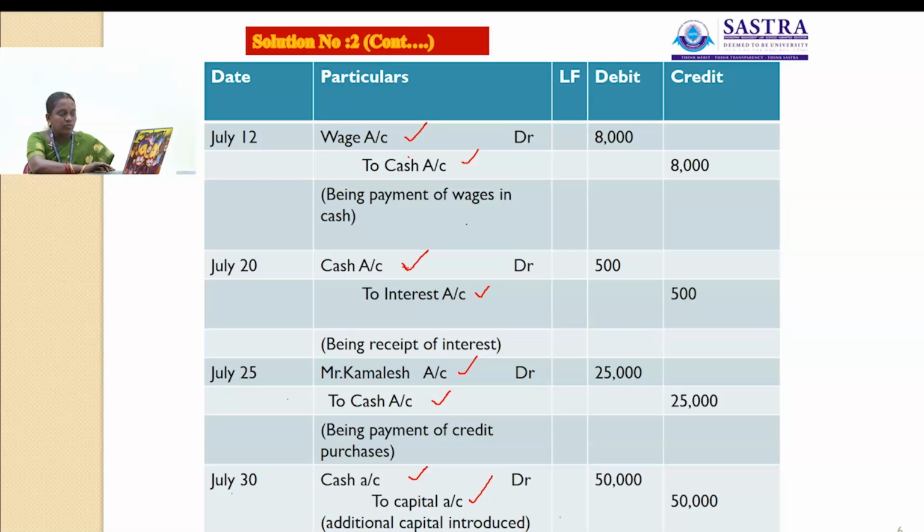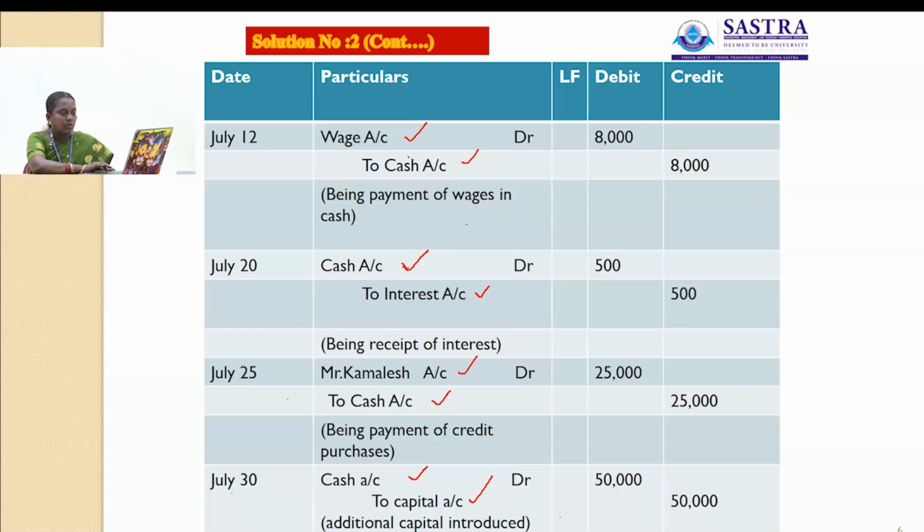Then July 25th, payment of credit purchases. Here Kamalesh is receiving the amount, so Kamalesh account will be debited. Cash goes out of the business, so cash account will be credited. The narration for this transaction is being payment of credit purchases. So Kamalesh account debit rupees 25,000 under debit column, then cash account rupees 25,000 under credit column.